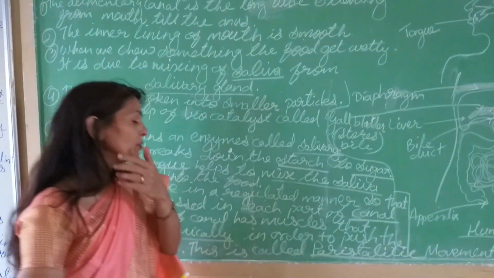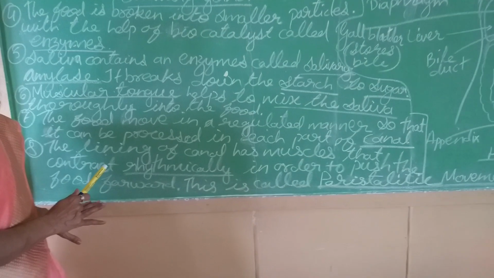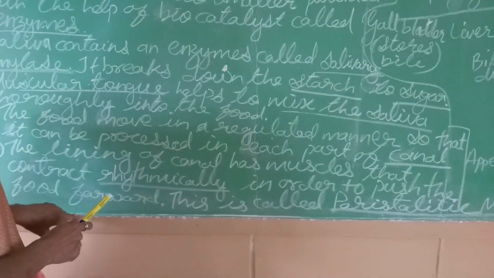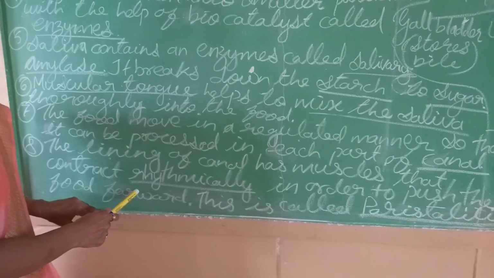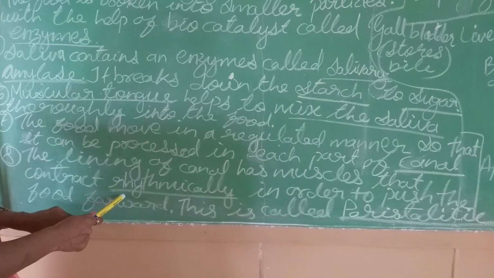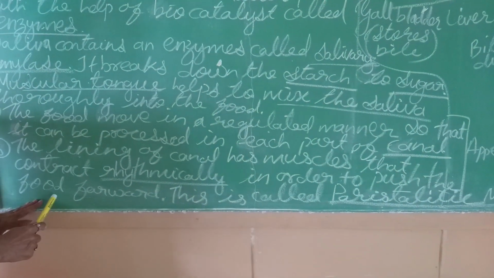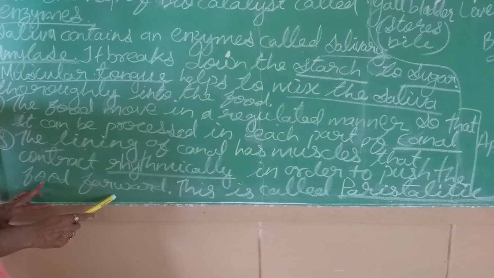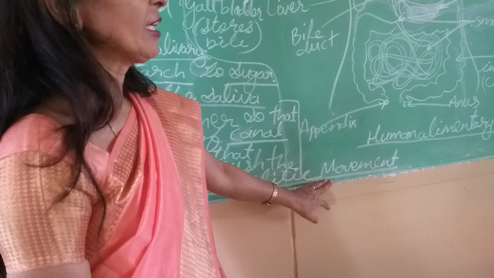So this is what I told: the food pipe has a cover. In the NCERT book they did not show the opening of the food pipe, only the cover. When the food enters, it opens and the food moves through each part of the alimentary canal, and the food moves forward because of the movement called the peristaltic movement.